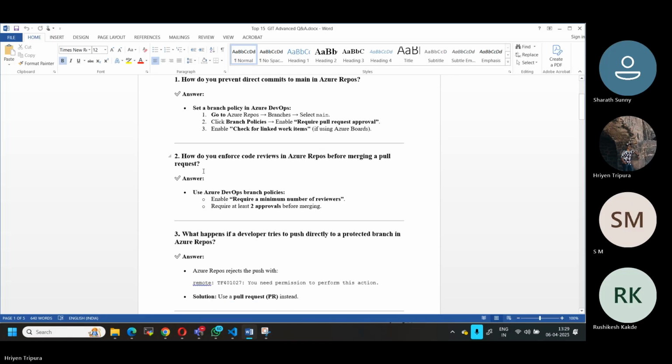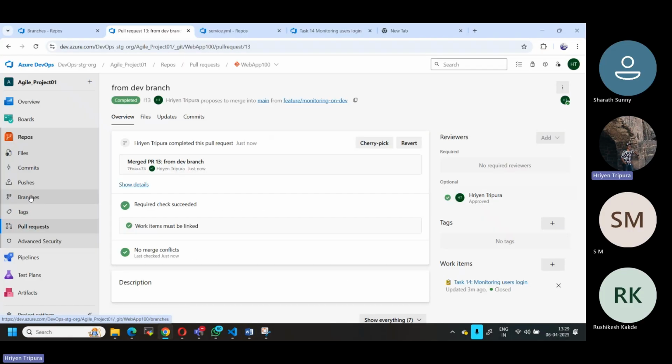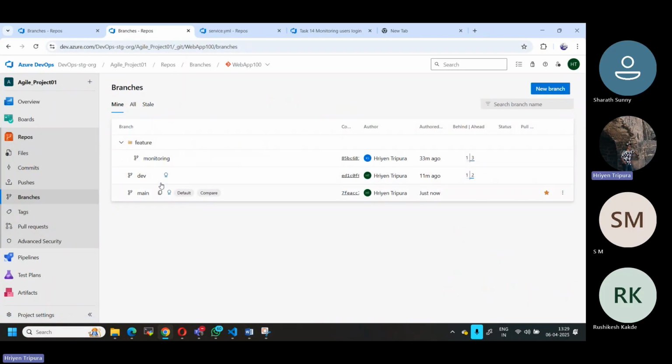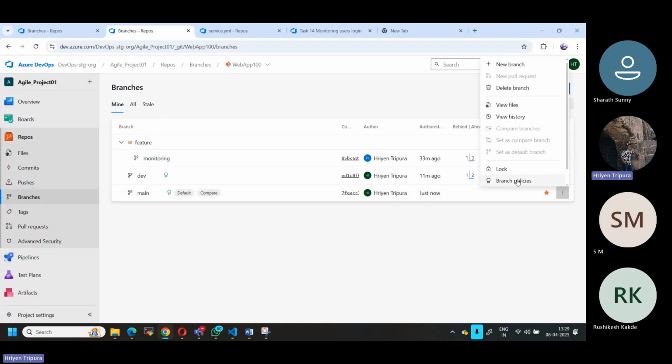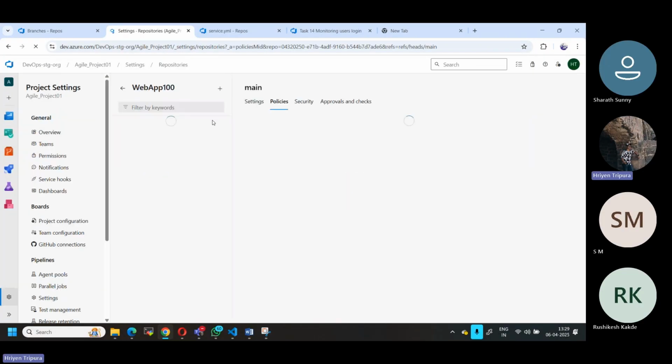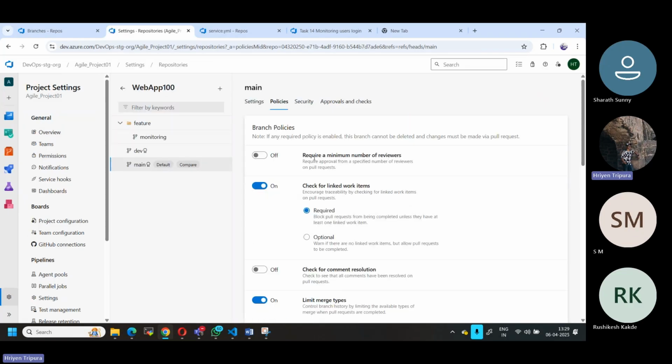Same way, how do you enforce the code review in Azure Repos before merging? Code review means we have already done, right? Just now we have done this. If you go to the branch again, let's say main, go to the branch policy, go to the settings. Here there is an option, right? Required number of reviewers. They have to do this one.